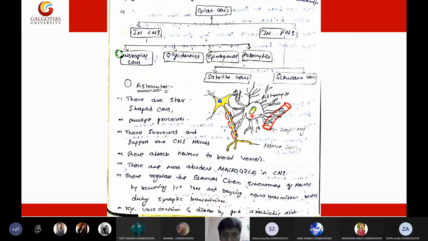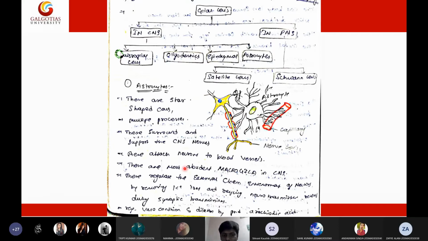Astrocyte will provide the blood supply to the neuron. It will act like a bridge to provide nutrition to the neurons. So it will connect to the nearby capillary, absorb the nutrients from the blood, and provide those nutrients to the nerve cell. This is the major function of the astrocyte.